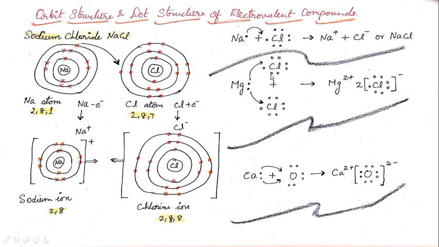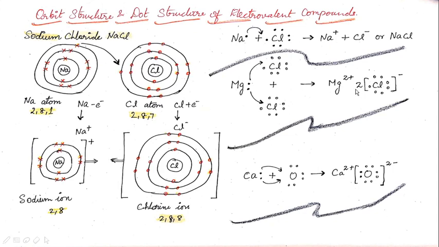So magnesium gives off 1 electron to each chlorine, and after the sharing of electrons, Mg becomes less by 2 electrons, so we have Mg2+, and there is no need of writing the plus here. You can simply write this Cl. How many electrons are less? How many electrons are more here for chlorine? 2 chlorines, 2 electrons. Since we are having 2 chlorines, we have to write 2 before this Cl, and Cl has to be placed by means of these square brackets.